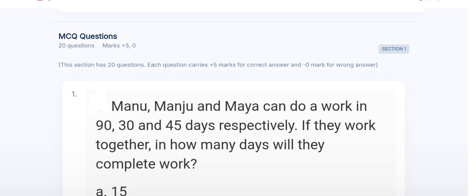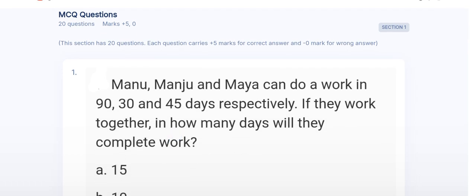So the first question belongs to quantitative aptitude. This section has 20 questions. Each question carries 5 marks for a correct answer and 0 marks for a wrong answer. When you give the correct answer, you get 5 marks, and 0 marks for wrong answers, which means there is no negative marking.